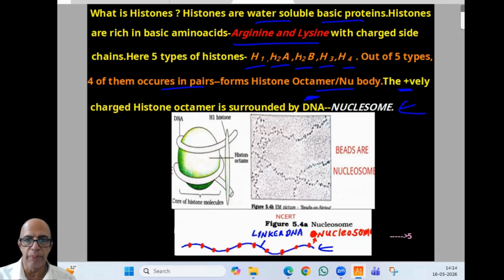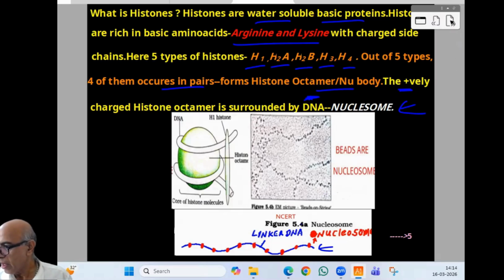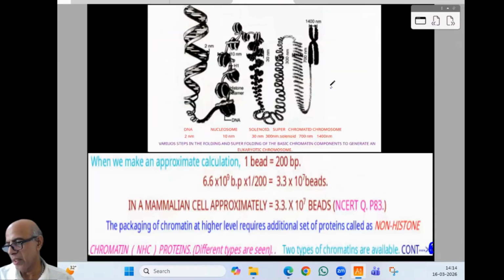We can proceed to the next page. This is originally an old NCERT diagram, but in the current NCERT it is not there. So there they gave the size, everything.